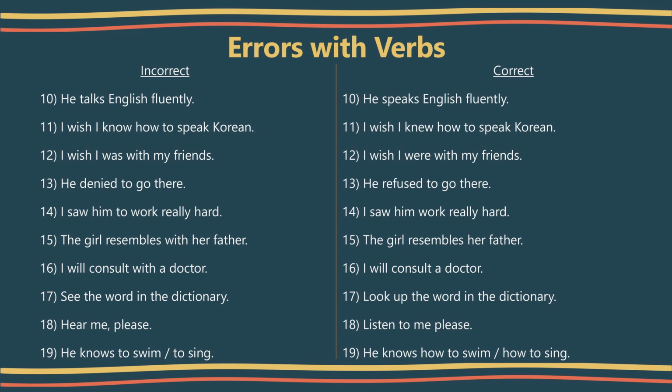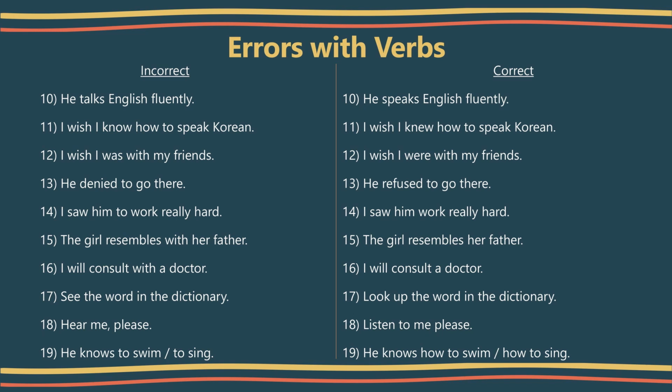Okay, so let's see the next sentence. I saw him to work really hard. This sentence is incorrect. The correct sentence is I saw him working hard. We should not use to and infinitive with verbs like see, make, let, etc.